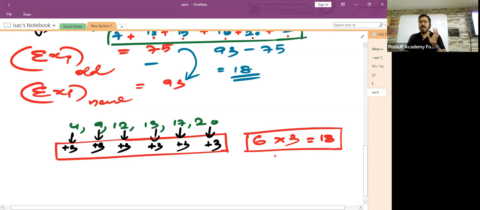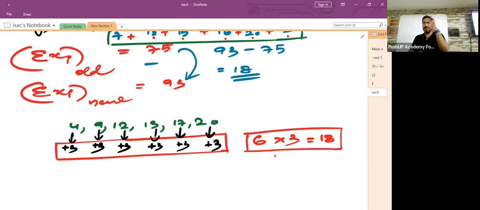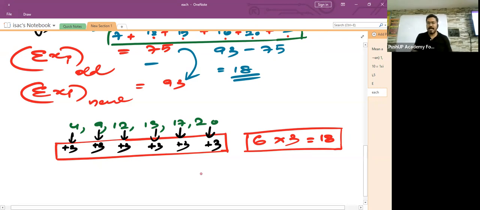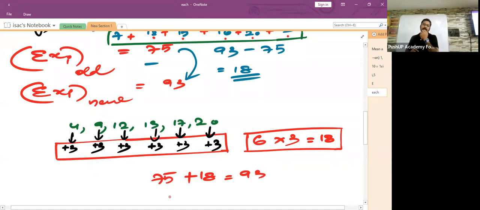I don't have to find the sum of all the individual new observations one after the other. I just need to figure out how much was the total sum which was added to the original sum of observations. So children, 6 times 3 is added. That means 18 more is added to the original value 75 so that the new sum of all the observations becomes 93. Do you all agree with this?